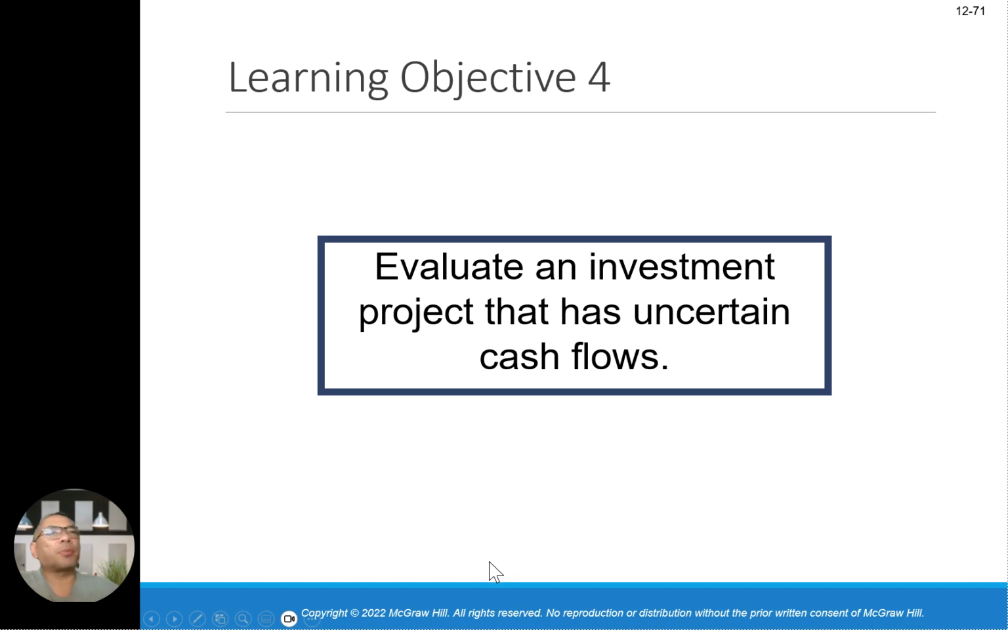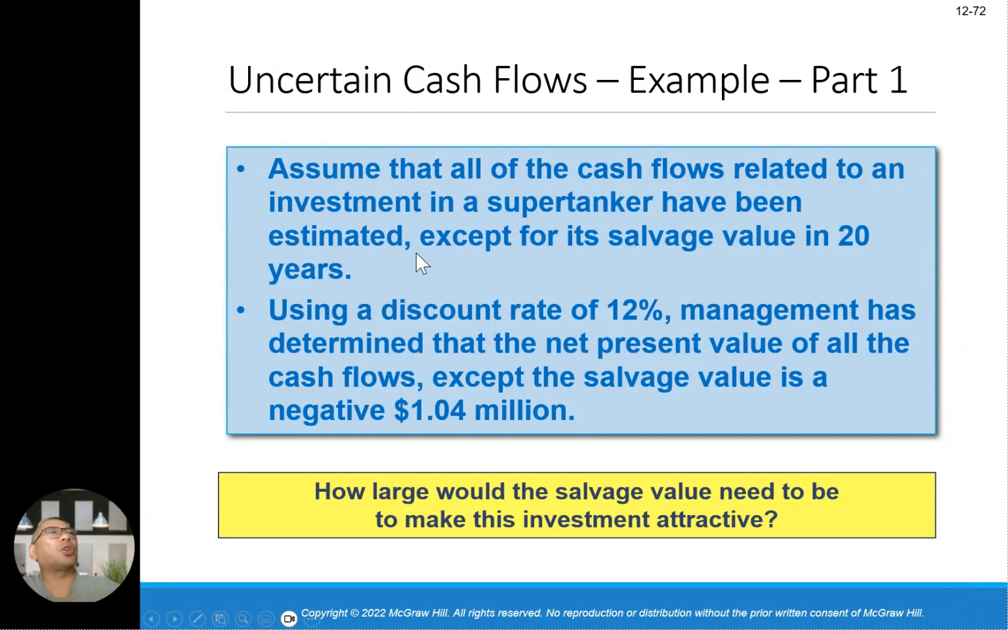Evaluate an investment project that has uncertain cash flow. When you evaluate this, assume that all cash flow related to the investment, a supertanker, has an estimated salvage value at 20 years using a discount rate of 12%. Management has determined the net present value of all cash flow except salvage is negative 1.04 million. How large should the salvage value need to be to make this investment alternative acceptable?